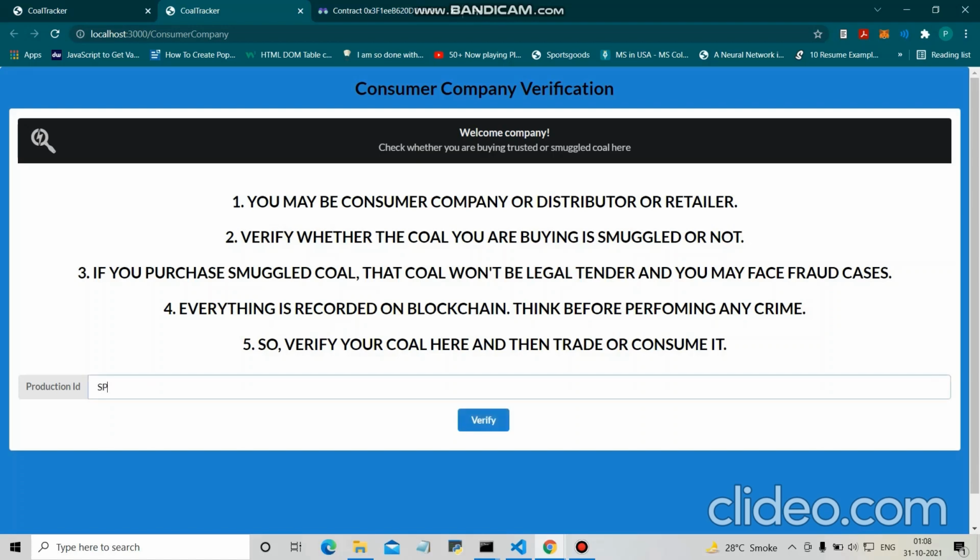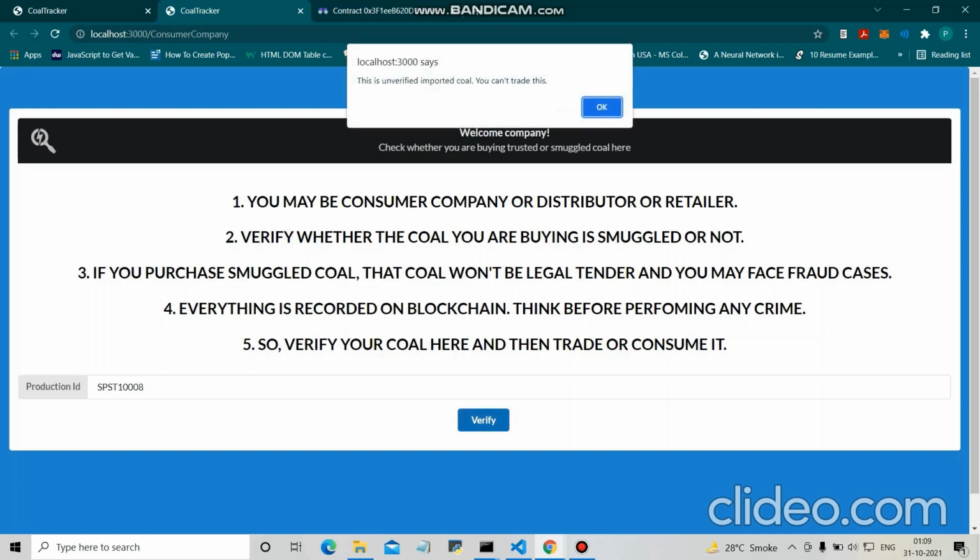So I will add the ID of that particular coal production, and then let's check whether it is illegally exported or not. As you can see, this is unverified imported coal. You can't trade this. It is not legally imported. So this is a clear case of smuggling.